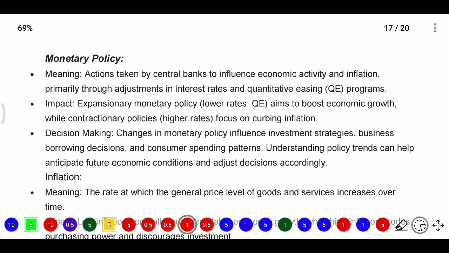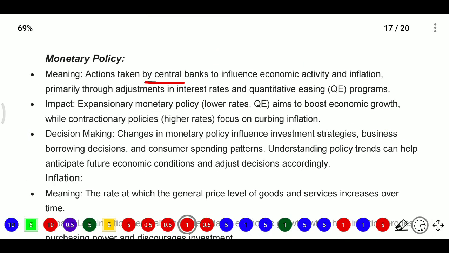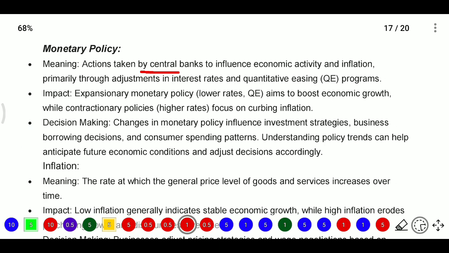Next, monetary policy. This is the action taken by central banks to influence economic activity and inflation, primarily through adjustments in interest rates and quantitative easing programs. So monetary policy means whatever action is taken by the central banks, it will influence economic activity and inflation, primarily through adjustments in interest rates and quantitative easing programs.